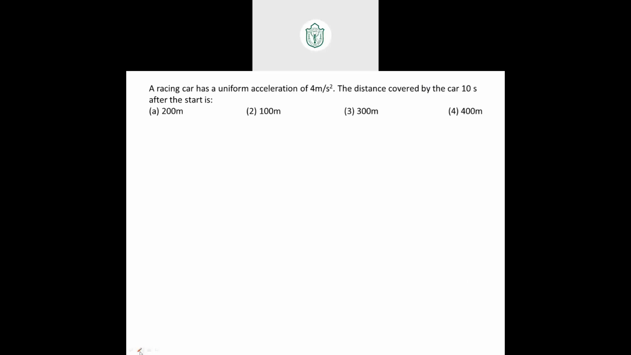I want you guys to try the first worksheet. I hope first assignment is done. Second one also you can try. It's open. Second assignment is also open in our LMS.